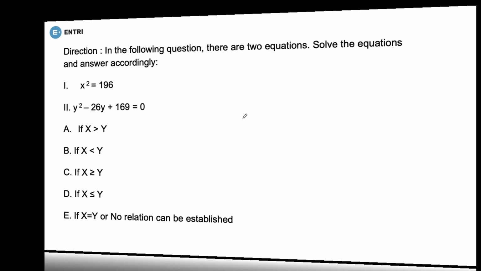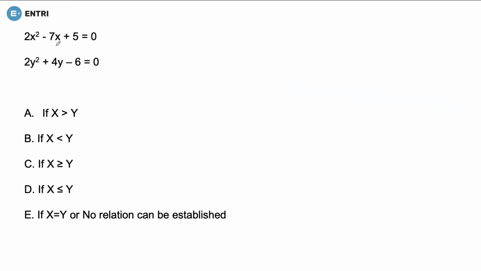Fine. Next. Now the equations are 2x square minus 7x plus 5 is equal to 0, and 2y square plus 4y minus 6 is equal to 0. This means for this part you can write it as 2x square minus 2x minus 5x plus 5 is equal to 0.